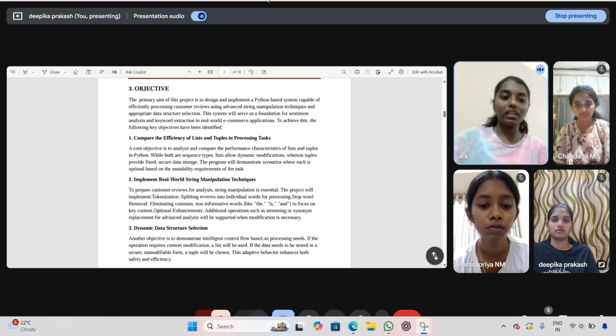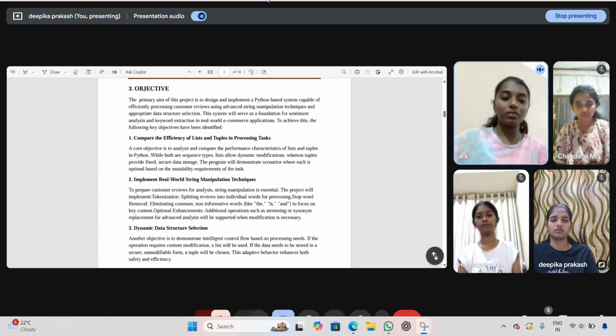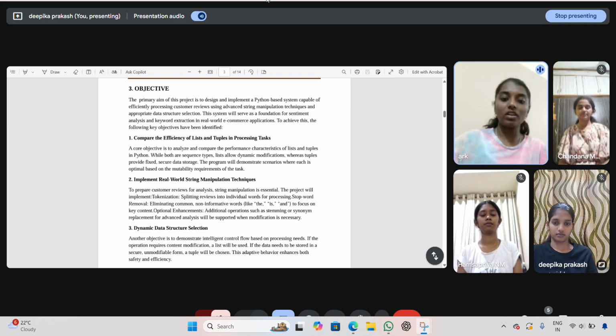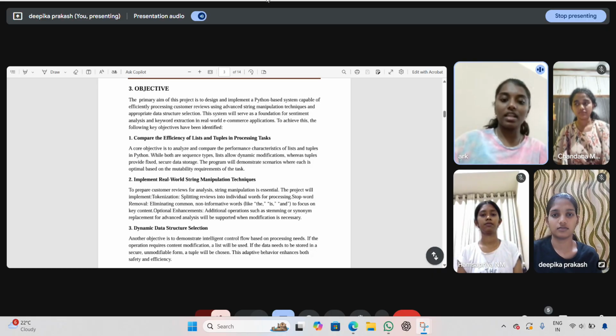Second, we implement real-world string manipulation techniques, commonly used in natural language processing. Tokenization: splitting a review like "great product, fastest delivery" into separate words, great, product, and so on. Stop word removal: removing common words like is, the, and, which do not add meaningful value. And optional enhancement, like stemming.